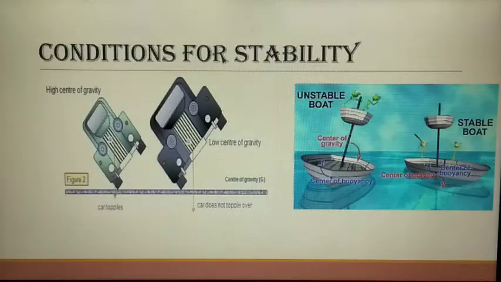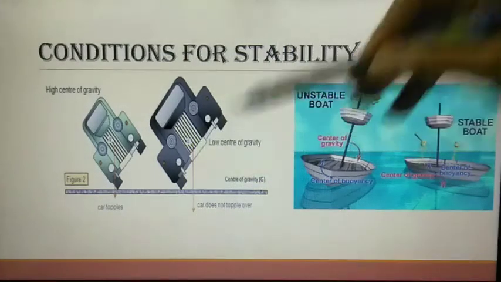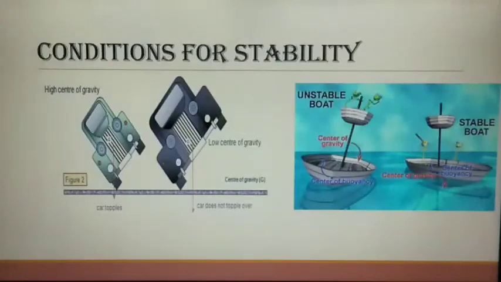Now we shall see the conditions for stability. When you want to make any object stable, you have to lower its center of gravity point. Its CG point should be lowered, and we have to increase the base area also. A heavy base lowers the center of gravity, so the object does not tip over.